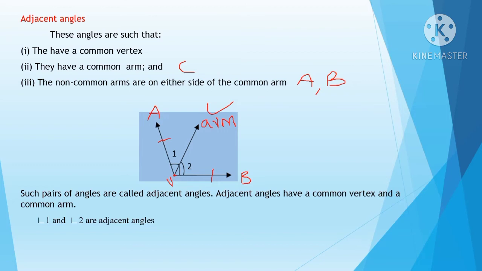Here A and B are the non-common arms, C is the common arm, and they have a common vertex point. So angle 1 and angle 2 are known as adjacent angles. Now you know how to identify adjacent angles. Okay children, let's see the next definition.